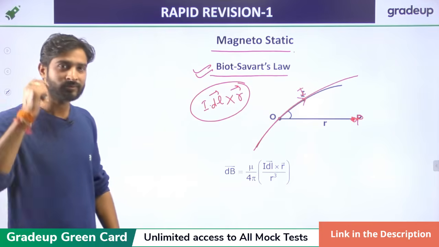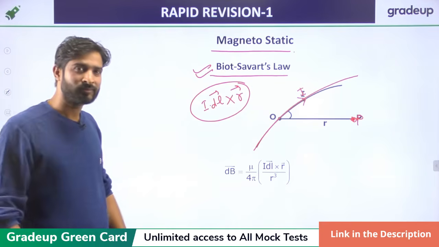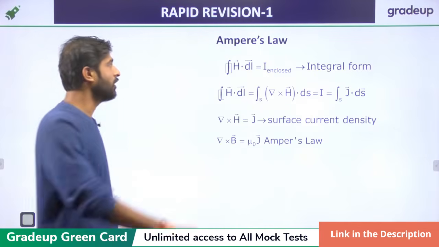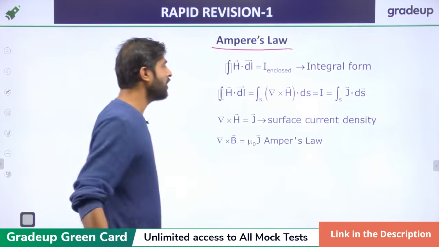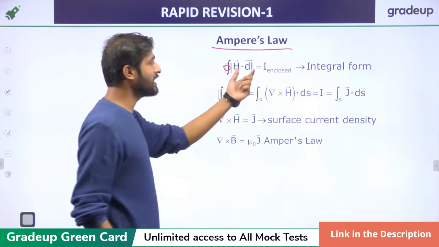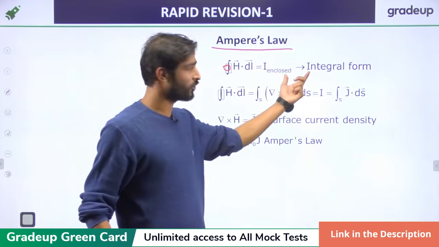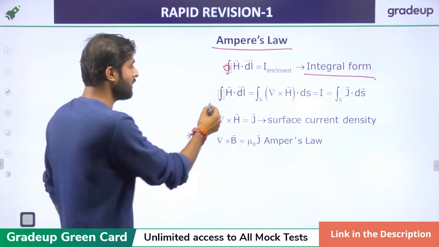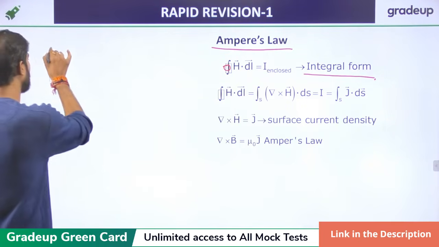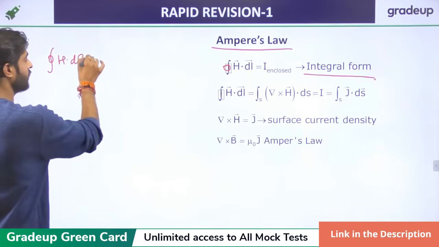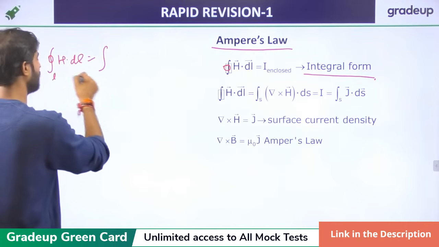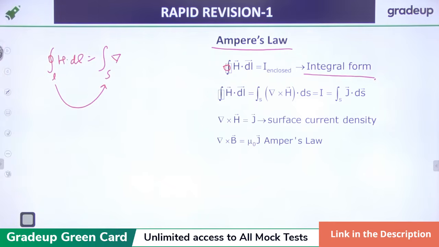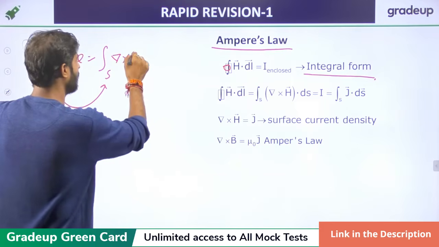Another one is Ampere's law. Ampere's law is closed integral of H dot dl equal to I enclosed. It is the integral form of Ampere's law, and we can also write it as the surface integral of curl H dot ds, converting the line integral into a surface integral.